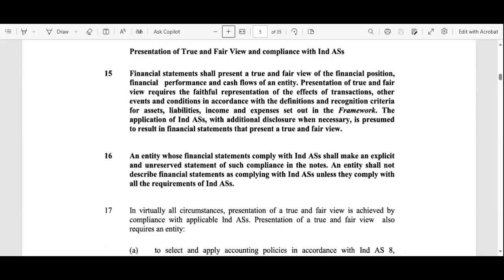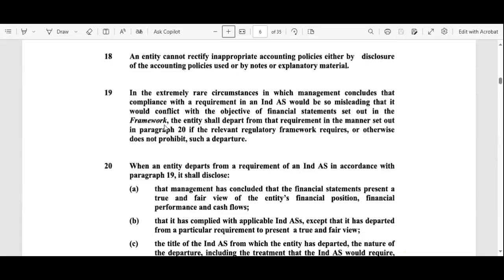Okay, so by reading this, we understand that before the preparation of the financial statements, each accountant, or we can say the financial expert, should read all these AS, so they can include all the guidelines in the financial statements.